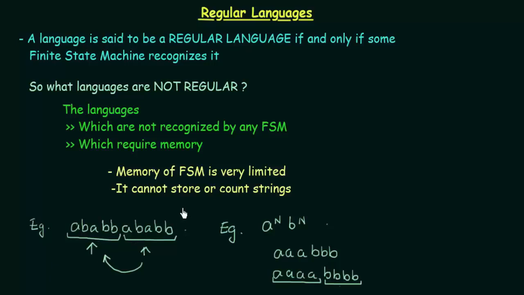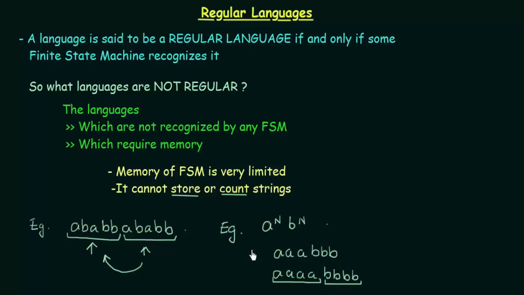So in the first example, we saw an example where we had to store the strings. We need a memory to store this part, which could not be done. So this was not a regular language. And in the second example, we needed to keep the count of strings in order to repeat the following strings in this kind of language.